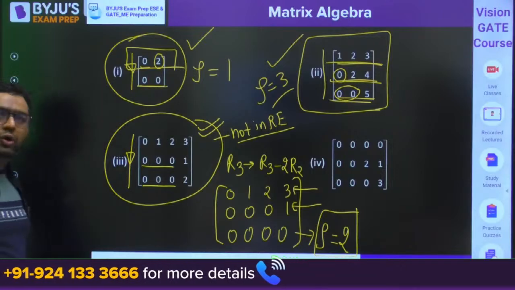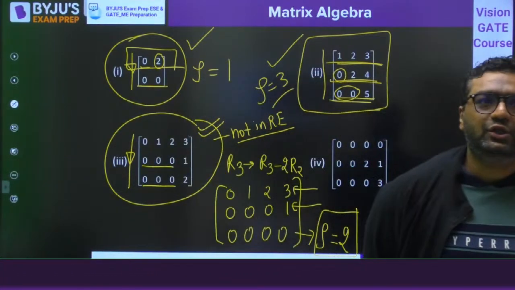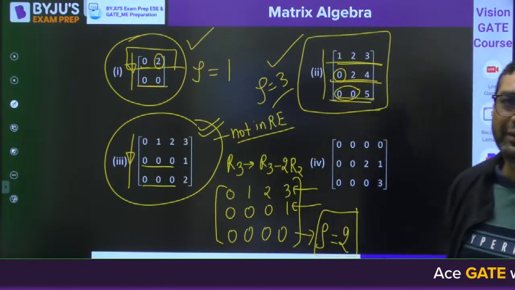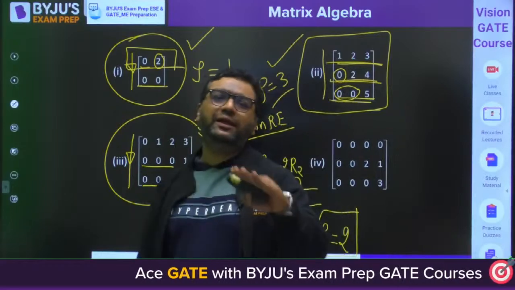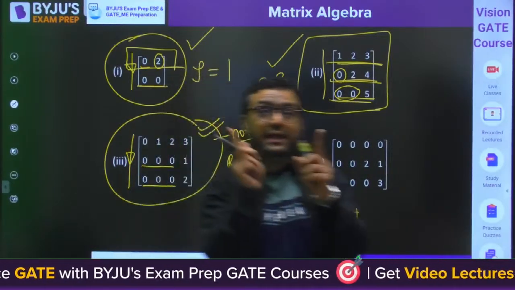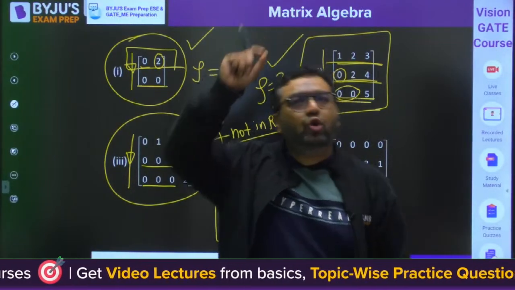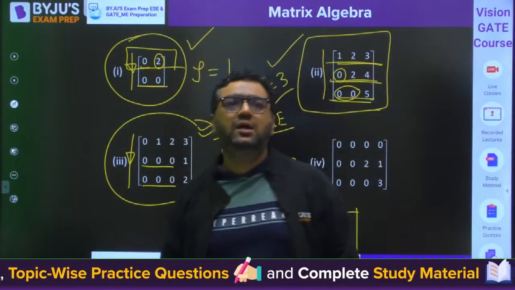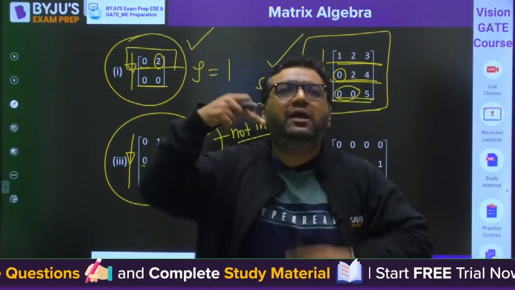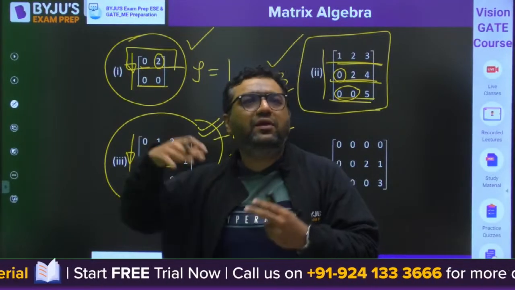Okay. So you understood now, Satyabrata, how to do it? Please tell me. So what we need to do, first of all, we need to see what is row echelon form. If there is any row with all zeros, that should be at the bottom. When you are going from top to bottom, the number of zeros before the first non-zero element should increase. And if it is not the case, you will be converting it into that by going for elementary row operations.